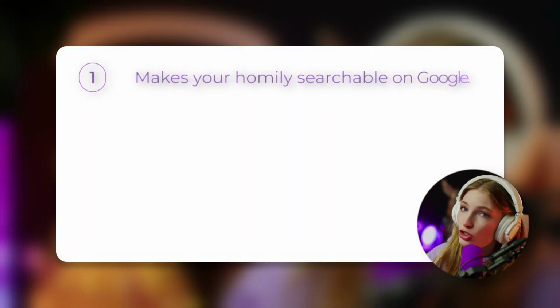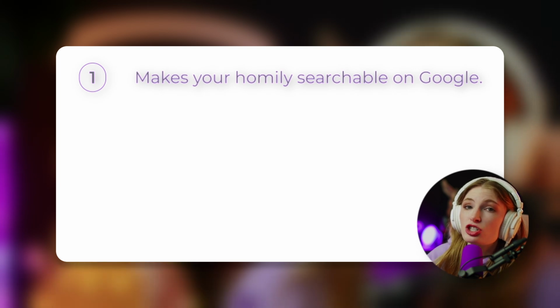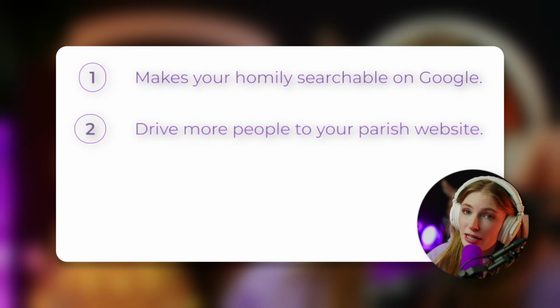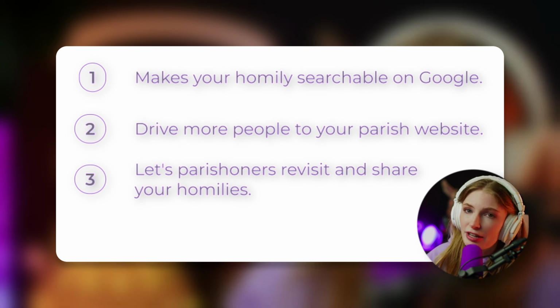It makes your homily searchable on Google. When people search for answers about faith, your message can show up and reach them. It can also drive more people to your parish website, potentially bringing in new visitors to Mass. It can give your parishioners a way to revisit and share your homilies, helping them reflect and evangelize.